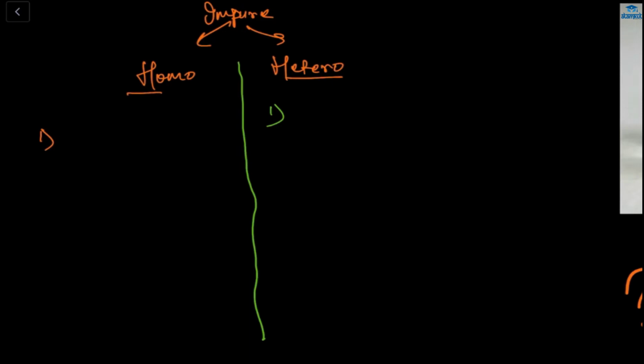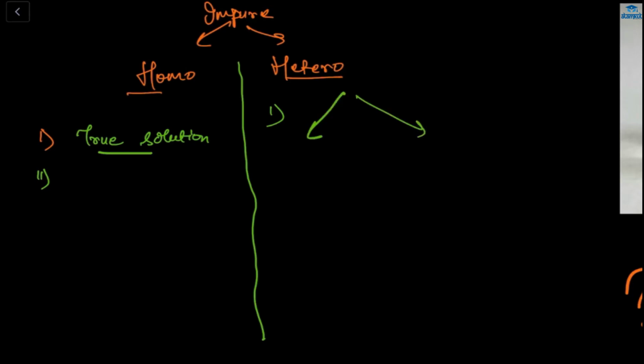Good. So here, homo, we can call it a true solution, because if we are mixing salt and water, it will be just one phase, so we can call it a true solution. And hetero is not a true solution. Is that clear? Yes, Advika and Razi? Getting it? Okay. Homo is a true solution.